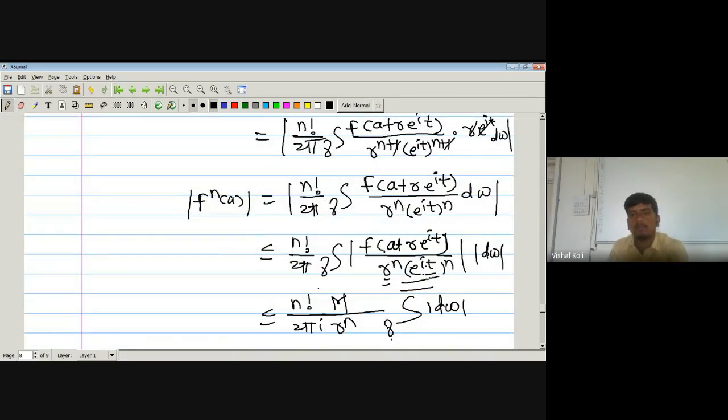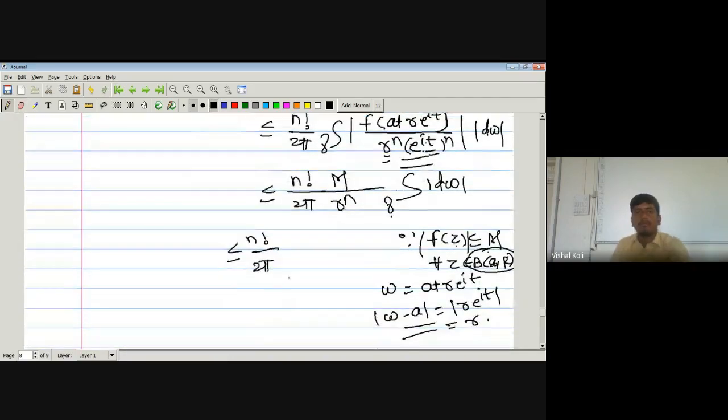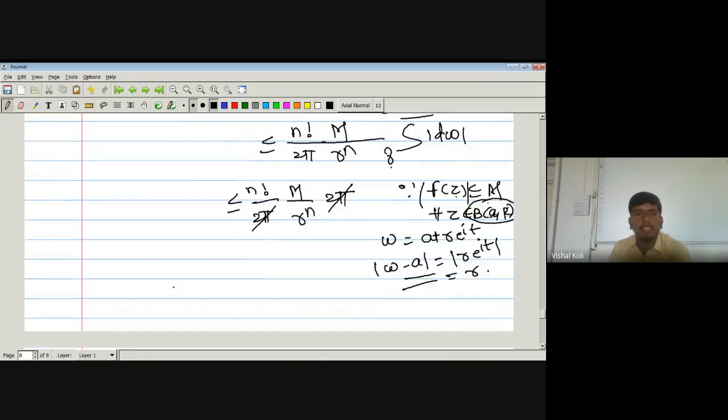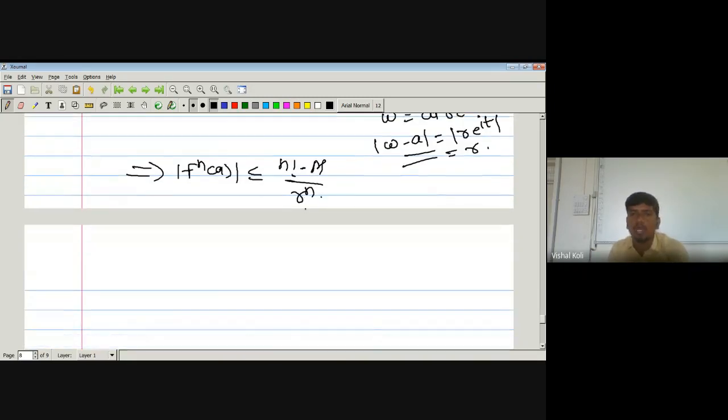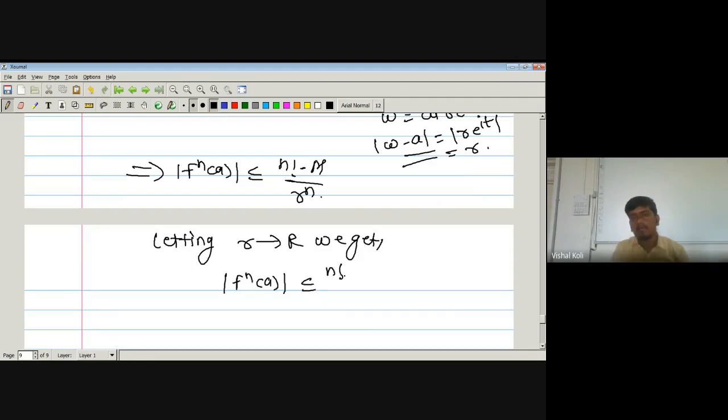So this will be, n factorial divided by 2 pi into M into r to the power n into 2 pi. This 2 pi gets cancelled, which implies modulus of f^(n)(a) is less than or equal to n factorial into M divided by r to the power n. Again, here we have chosen this small r arbitrarily. Letting r tend to capital R, we get modulus of f^(n)(a) is less than or equal to n factorial into M divided by capital R to the power n.